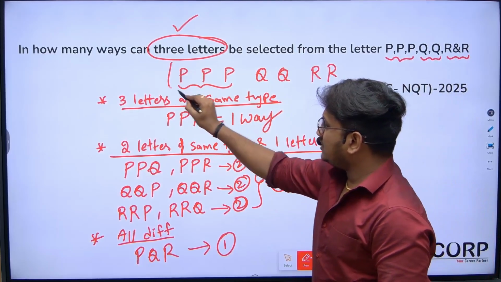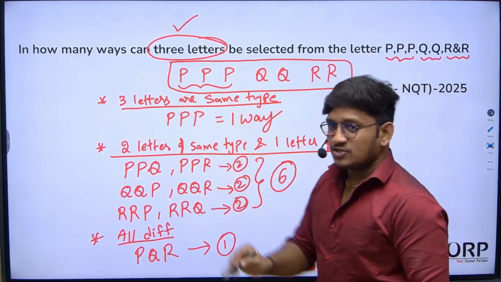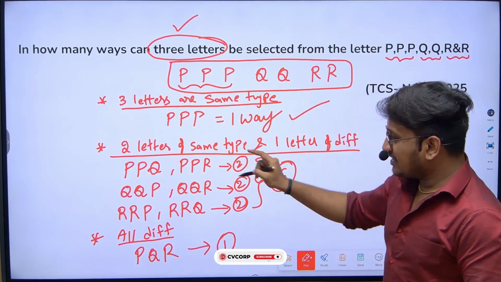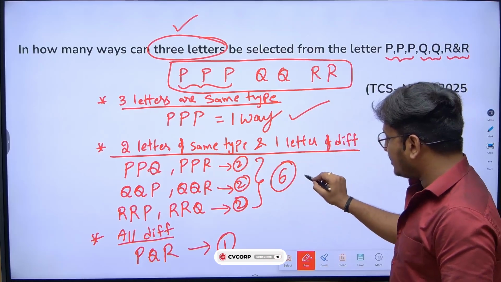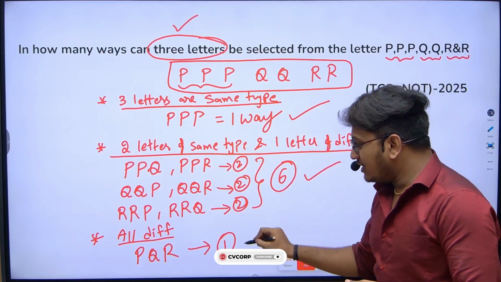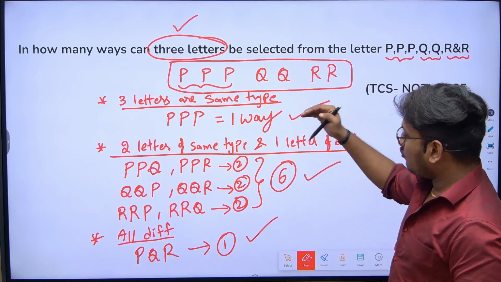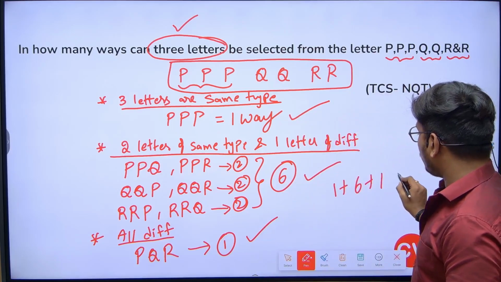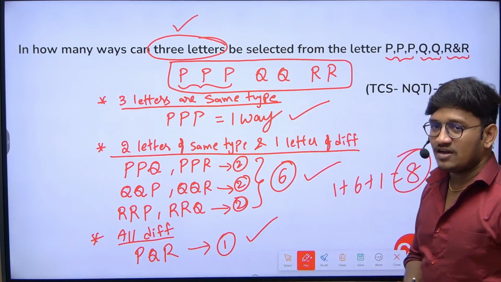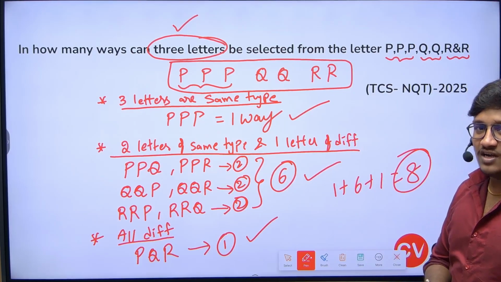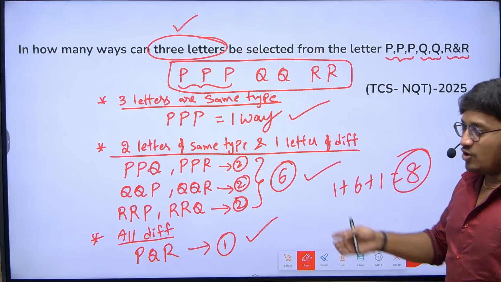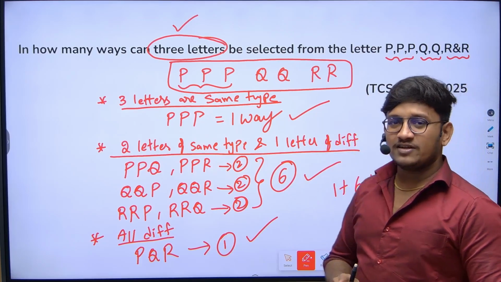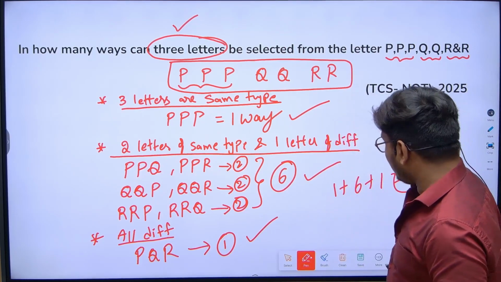Selecting all of the same type is one way, selecting 2 letters of the same type and one different is 6 ways, and all different is one way. So total 1 plus 6 plus 1 is equal to 8. There are 8 ways to select 3 letters from the given set. I hope you all are clear with this particular question. Let's go with the next one.